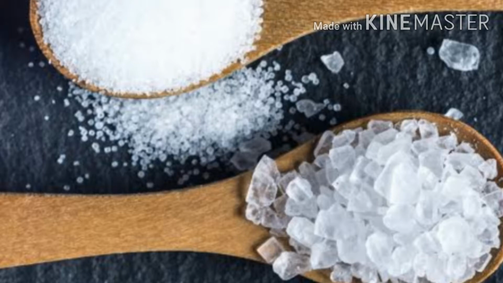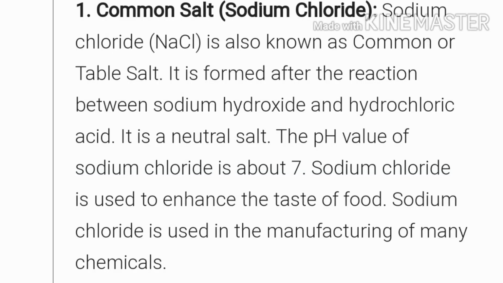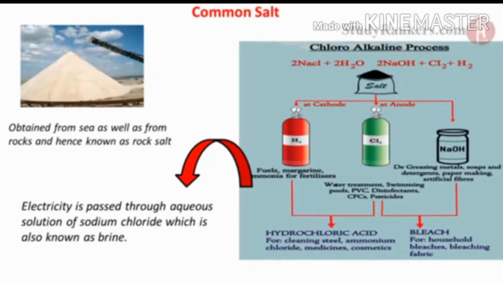The first salt is common salt. This is sodium chloride. Sodium chloride, NaCl, is also known as common or table salt. It is formed after the reaction between sodium hydroxide and hydrochloric acid, and it is called a neutral salt. And this pH value is what? It is about 7. Sodium chloride is used to enhance the taste of food, and it is used in the manufacturing of many chemicals. The common salt is obtained from the sea as well as from the rocks, and hence it is called rock salt.